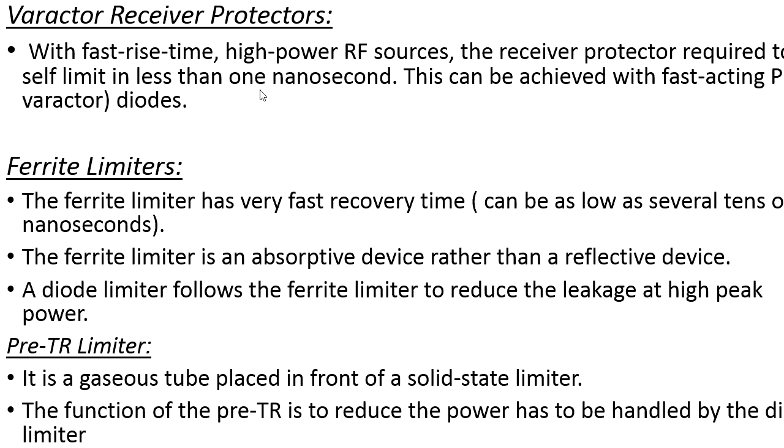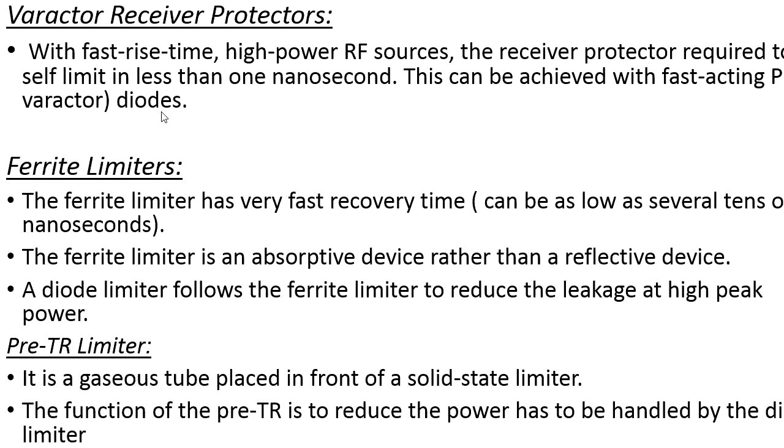Whenever we transmit the signal from the transmitter part of the radar, it has a high power transmitting signal. At that time we require a very fast rise time diode or device. How can we achieve that? By using a fast acting PN diode.